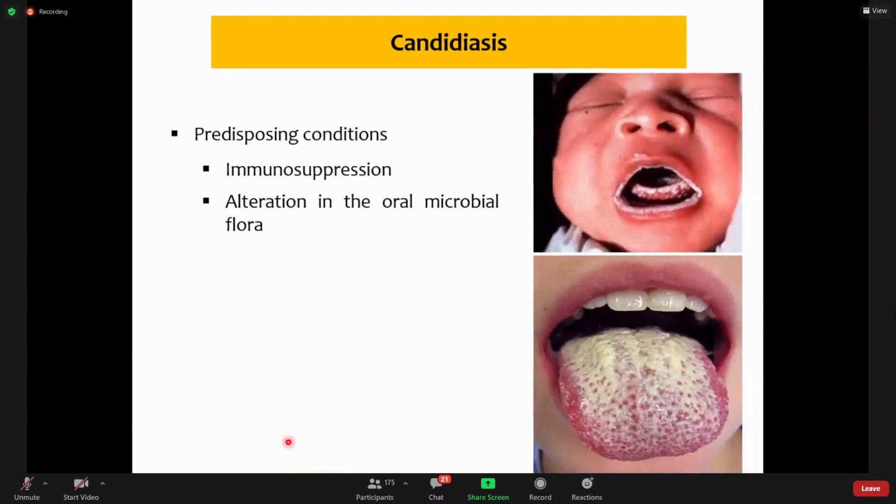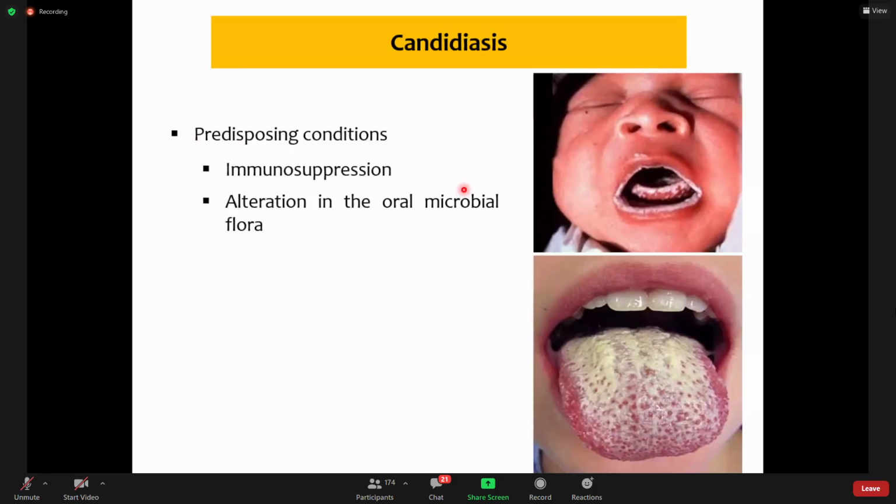And now for candidiasis, it is more common, again like HSV, it is more common in children, and it involves lips and different parts of the oral mucosa with these whitish lesions. Again, the predisposing factors are immunosuppression, extremes of age, some diseases, patients on immunosuppressive drugs, and alteration in the oral microbial flora.